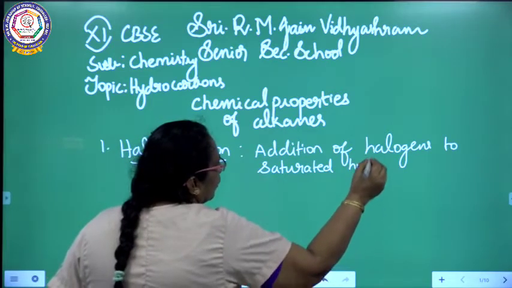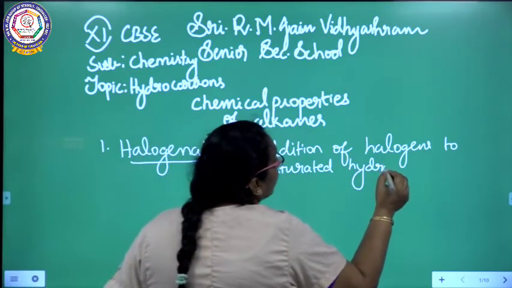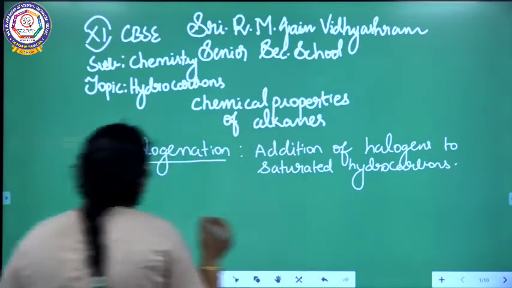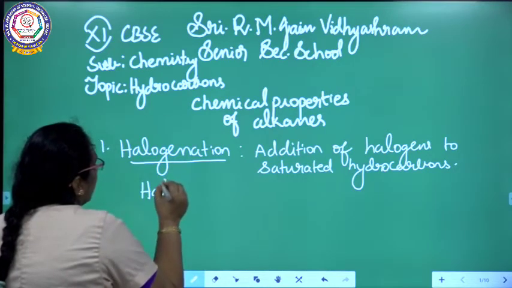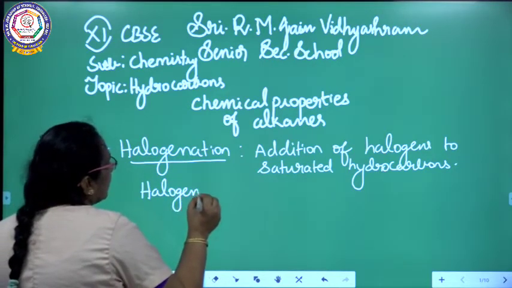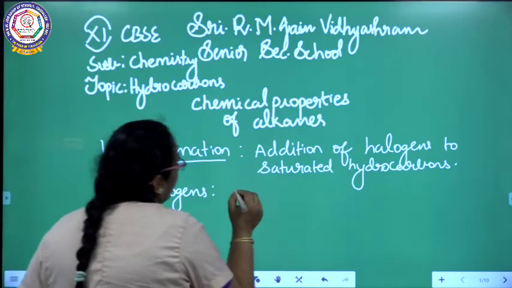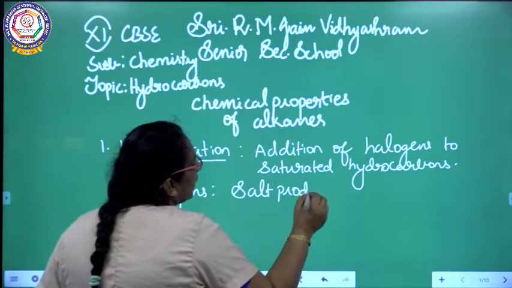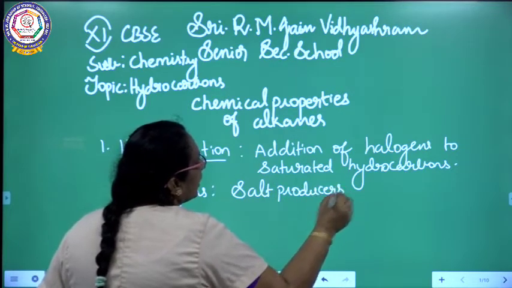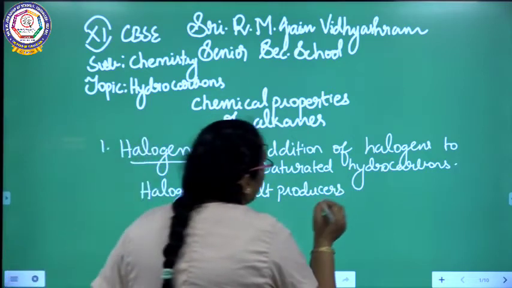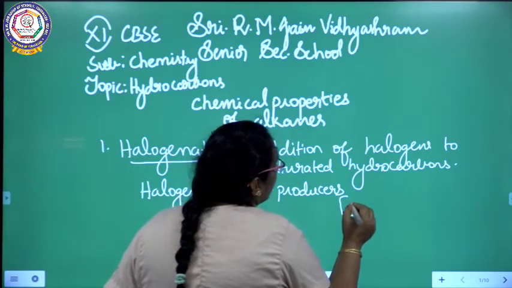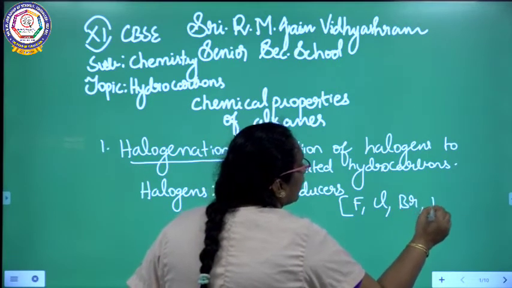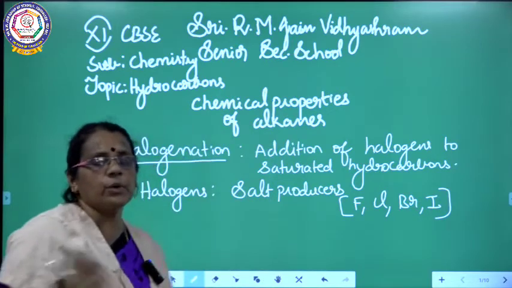For example, already I told you about halogens. What are halogens? Halogens are salt producers. We are going to see group 17 of the periodic table. Salt producers, what are they? We can talk about fluorine, chlorine, bromine and iodine. So here I have introduced halogens.